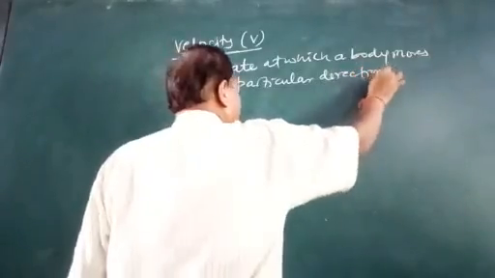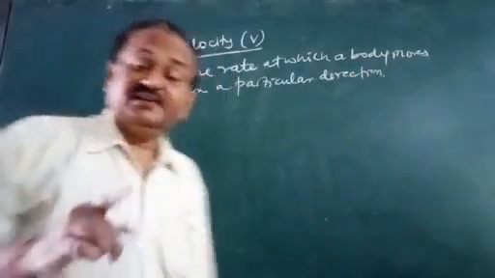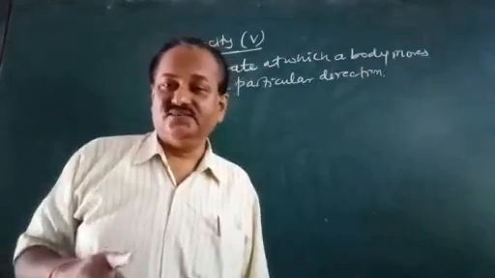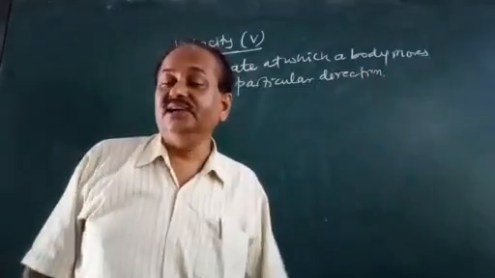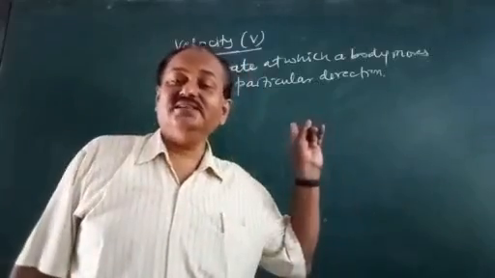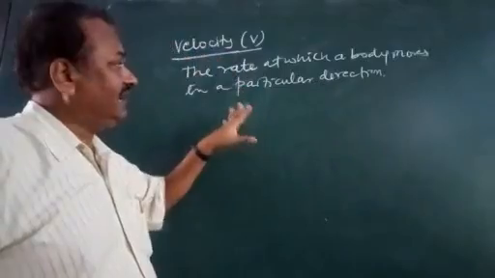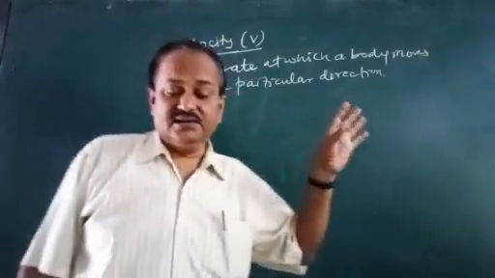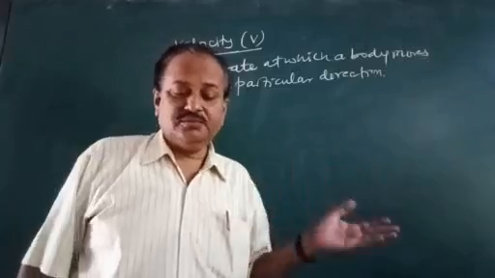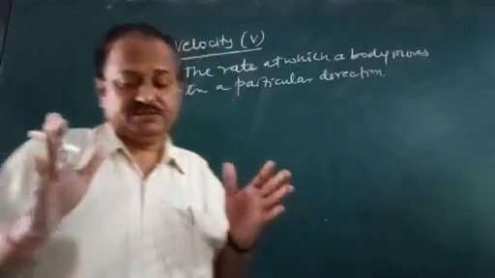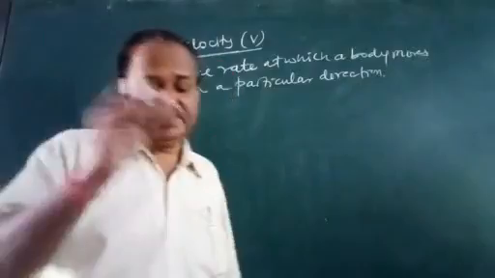So velocity has direction, speed has no direction. Speed is only the measurement of distance, no direction. But velocity has a direction, and this is the basic difference between velocity and speed.